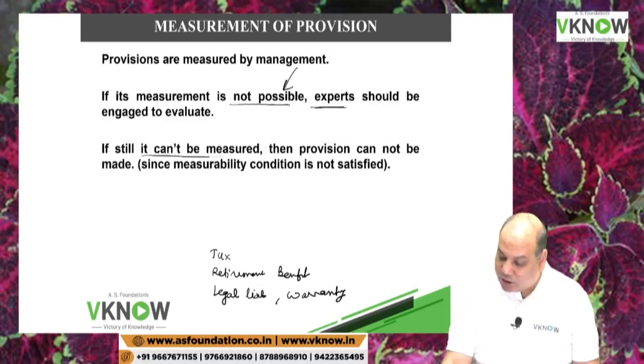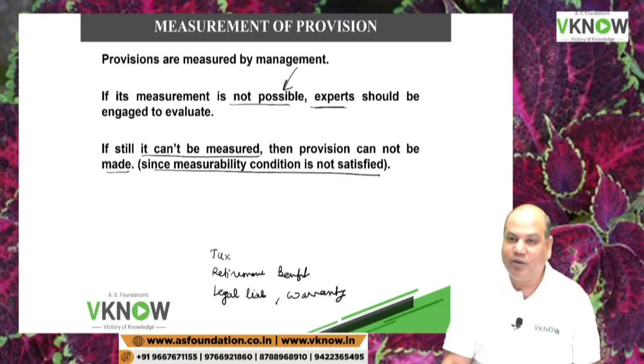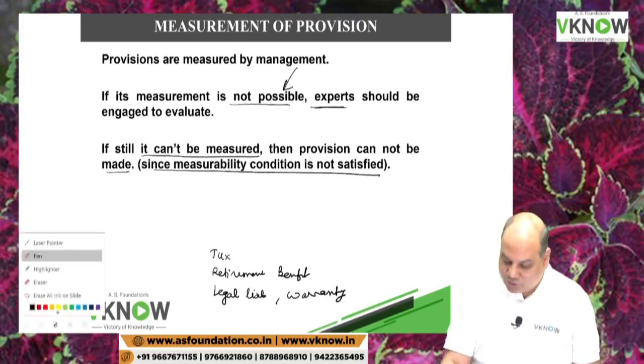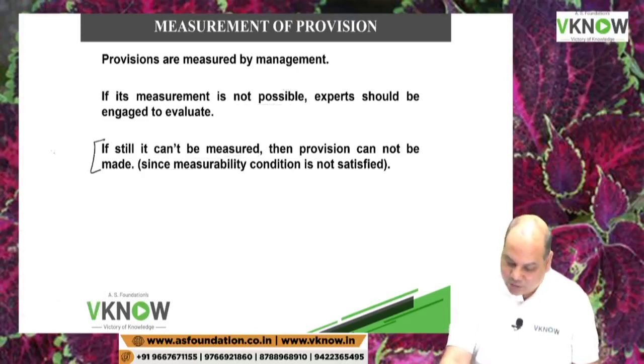If still it can't be measured, then provision cannot be made, since measurability condition is not satisfied. So this is rare, this is very rare, okay.